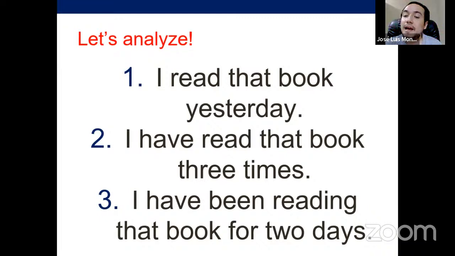And then, I have been reading that book for 2 days. What's the difference again? I believe that we got to see this briefly, but the difference between number two and number three is that number two again can be used for finished actions, and actually it's very common to use it for finished actions, but not mentioning when, right? I've gone there before. I've done it, right? Many times. I've done it for many hours. So in those examples, we're talking about very likely actions that finished, but we don't know when.